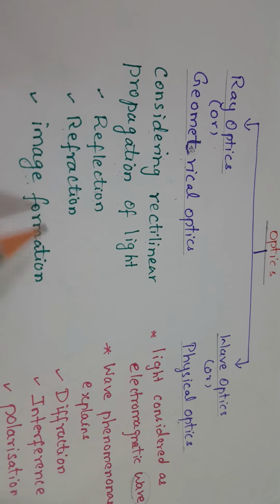So first you should know what is meant by rectilinear propagation of light. You know that light travels in a straight line in a homogeneous medium. Homogeneous means the same medium. You can see two mediums here. Above this line is the air medium and below this line is the water medium. Here you have a heterogeneous medium, air and water.